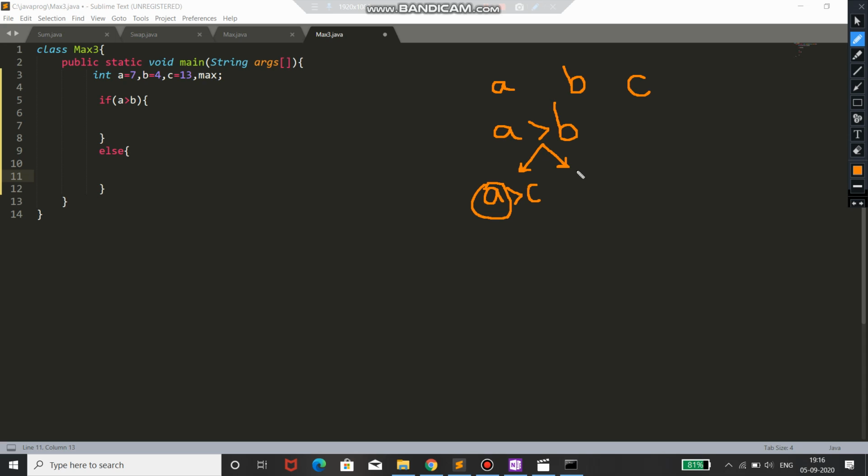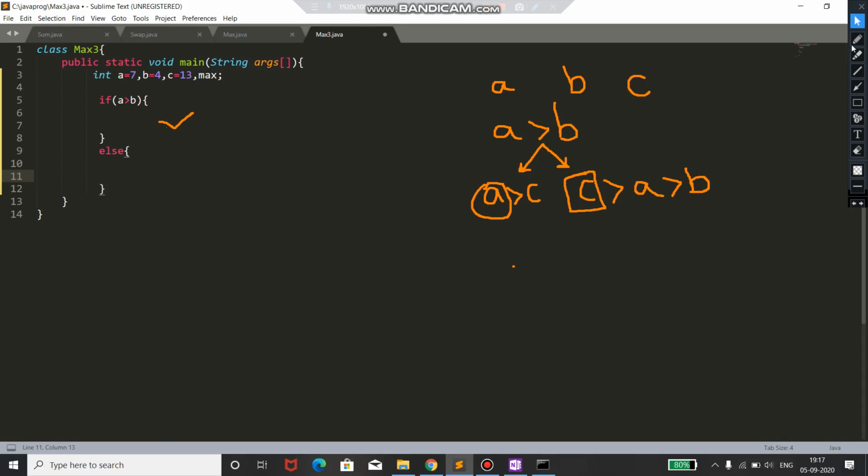Now the else part of a greater than c is c greater than a. That means c is greater than a and a is greater than b, so clearly c is the maximum number. So this is for the if block.